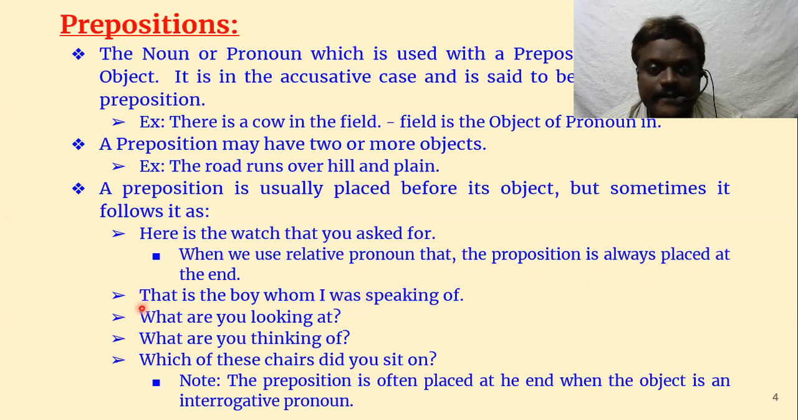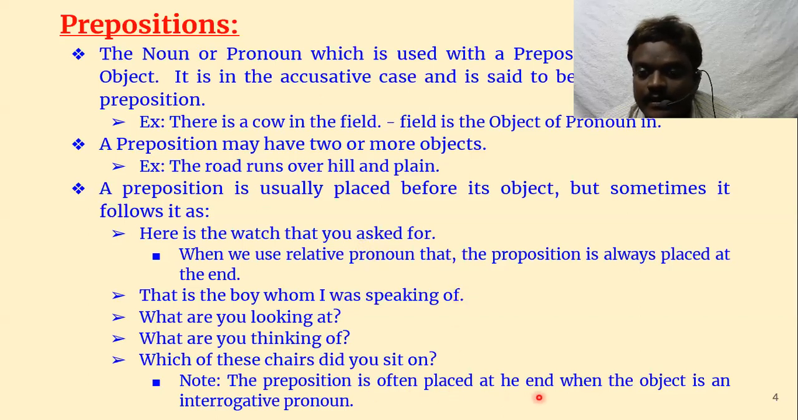See, in the same way, that is the boy whom I was speaking of. See here again, of is at the end of the sentence. There is no noun or pronoun after the preposition. What are you looking at? See here once again. So when a relative pronoun is there, we often use the preposition at the end of the sentence.